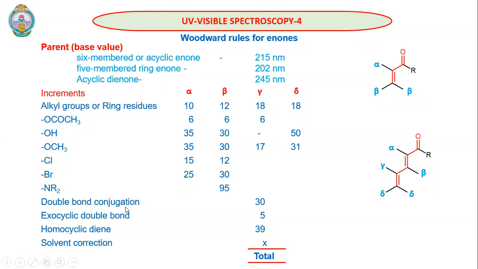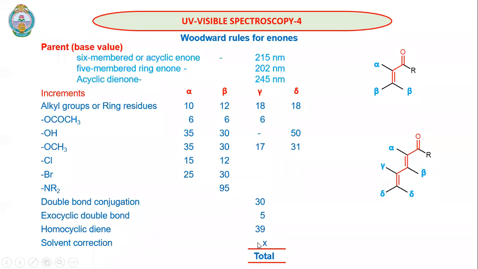Further, we also have double bond conjugation. If double bond conjugation is there, we add 30. It is not specific to gamma; it may be at any position. So these are common additions if you have double bond conjugation. So this is a simple enone and this is extended conjugation, so this is the extra double bond. In this case, we will add 30. Then for an exocyclic double bond, at any position we add 5. For a homocyclic diene, that means two alkenes in the same ring, we add 39.